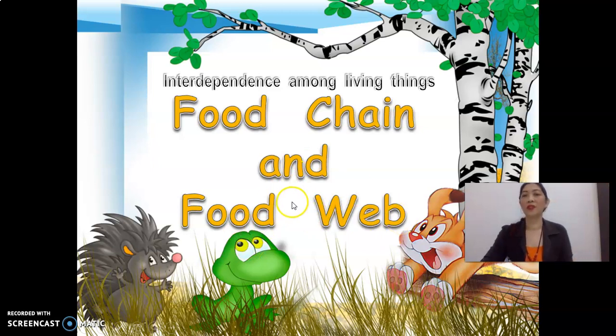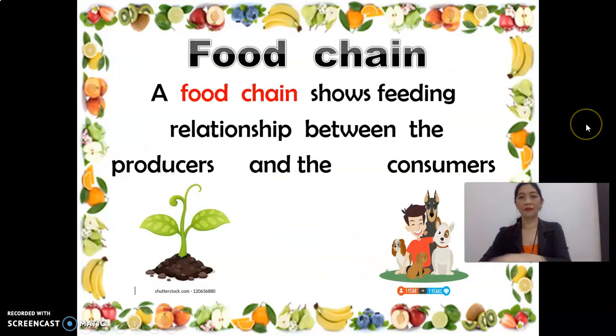Again, first is food chain and the second is food web. We will discuss food chain and food web. The first is food chain.